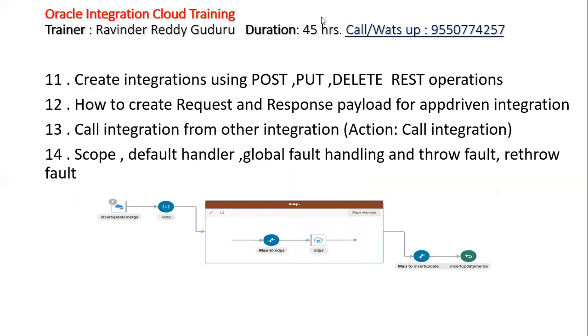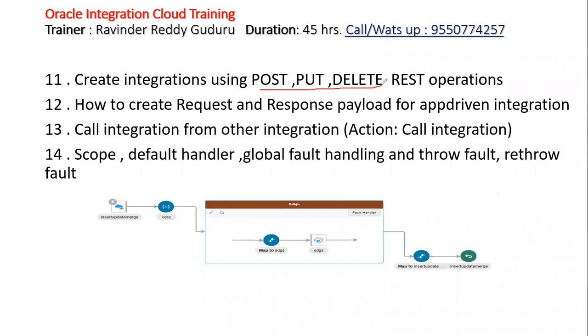Here we will see the operations through Postman as well as through OAC. First, you need to understand how it will be executed from Postman for REST APIs, and then we'll go with the same operations from OAC.